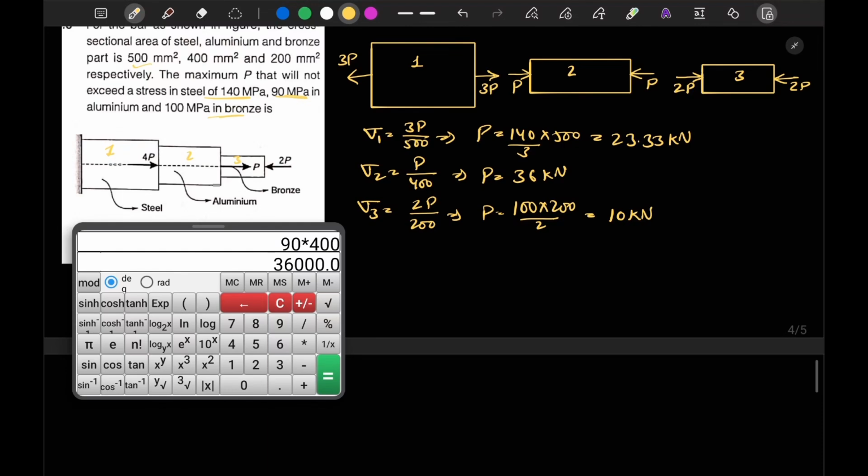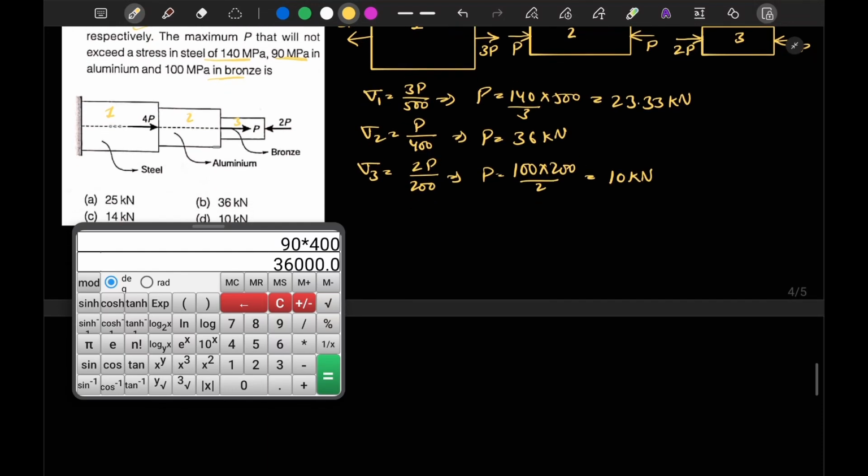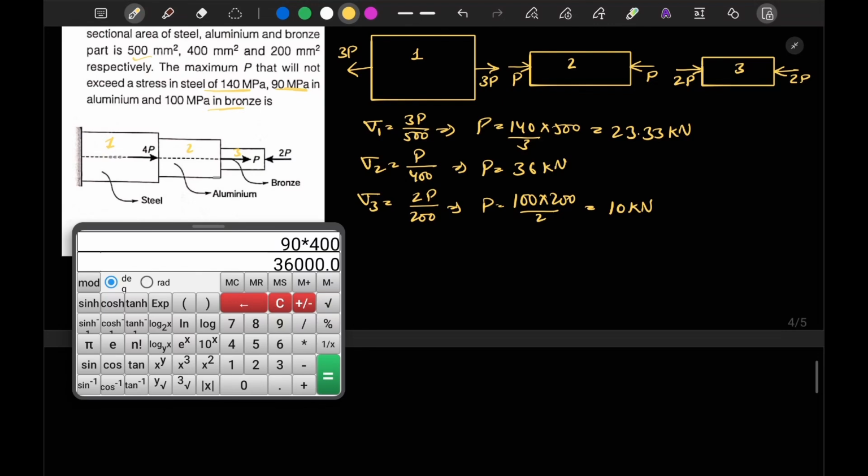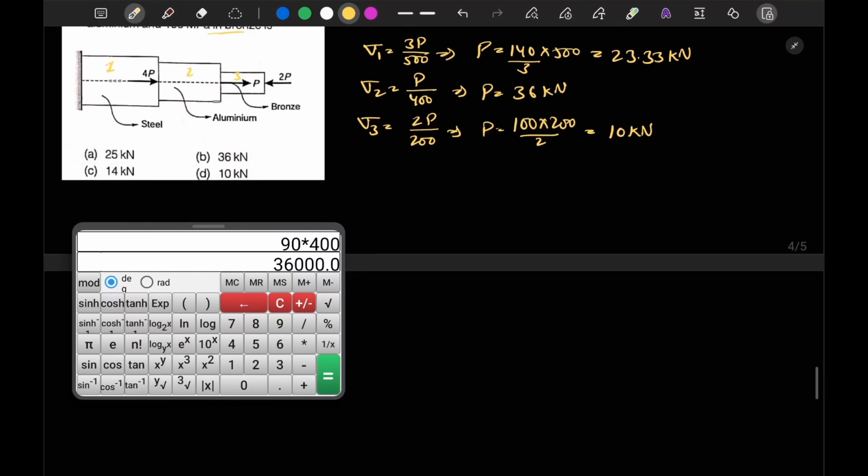Now let's see what the minimum value of P should be, such that the applied P is minimum and all the materials are safe. So the minimum is in sigma 3. Here the value of P is minimum. So option D is correct here.